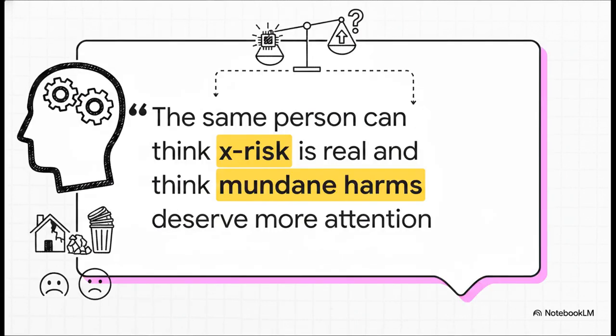I want to leave you with this really powerful final thought from the guide, which I think cuts through the noise perfectly. It says, a useful stance: the same person can think X-risk is real and think mundane harms deserve more attention right now and think the tech is on balance worth developing. It's a beautifully nuanced perspective that holds multiple truths at once. So I'll leave you with this. How will you balance your concern for the future with the realities of today?